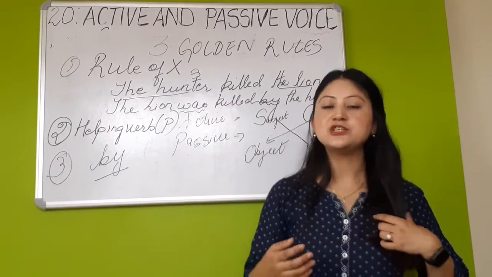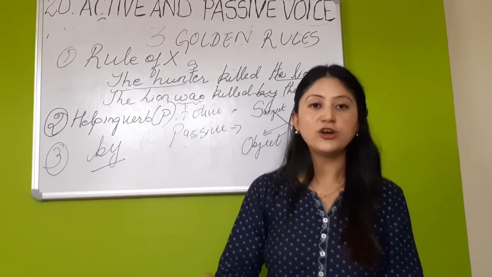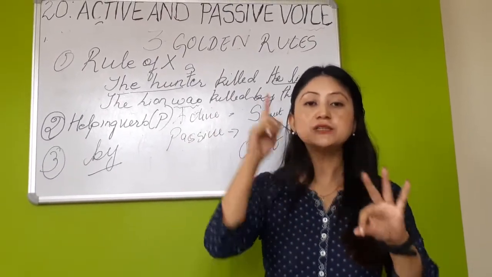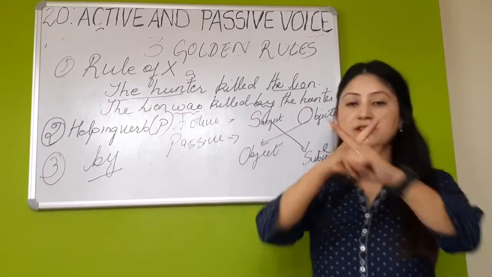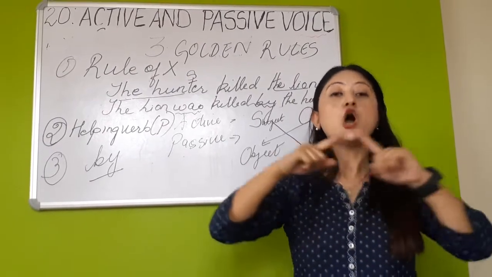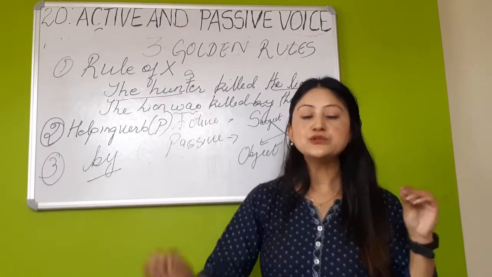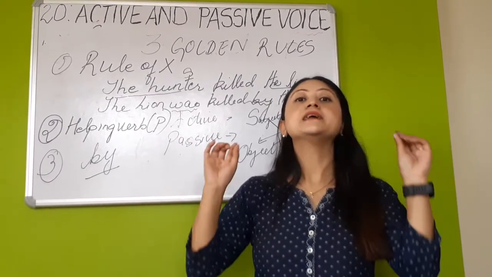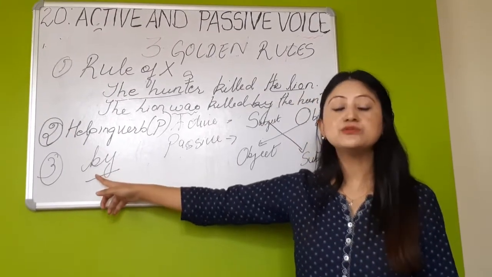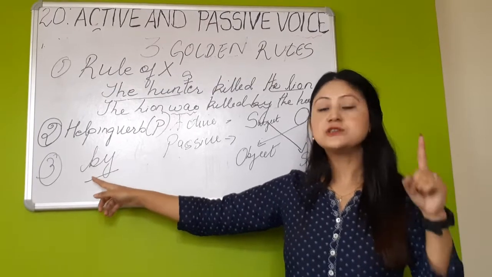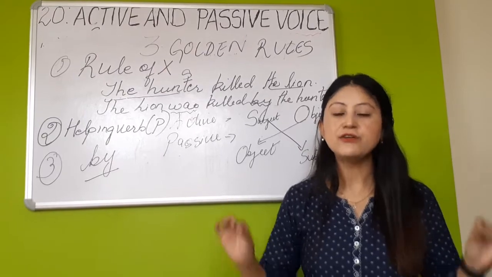So in your examination, wherever you are asked to identify active voice and passive voice, you need to remember these three golden rules in your mind. First, the rule of X, where there is an interchange of subject and object. In the second case, you find the use of auxiliary or helping verb in the passive voice. And in the third case, remember the use of the word by. The word by is every time used in the passive voice.